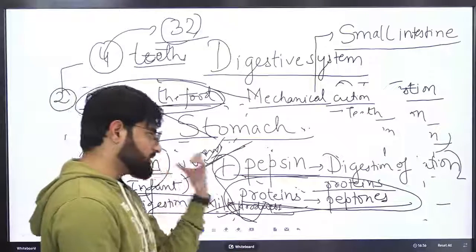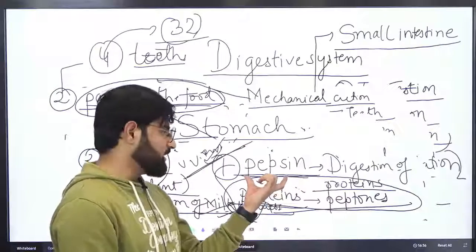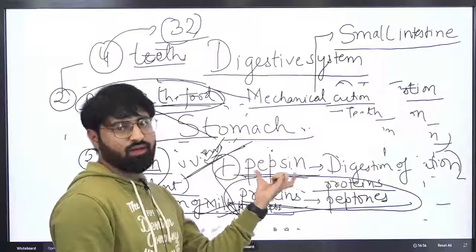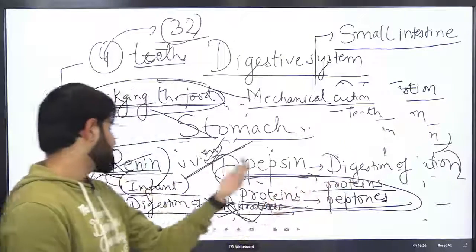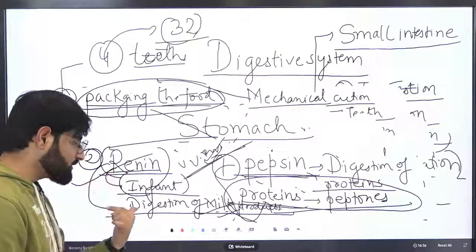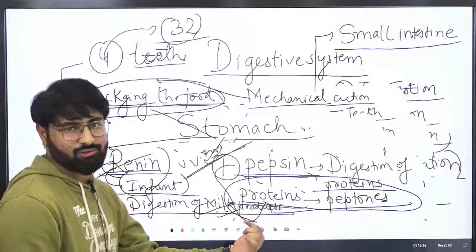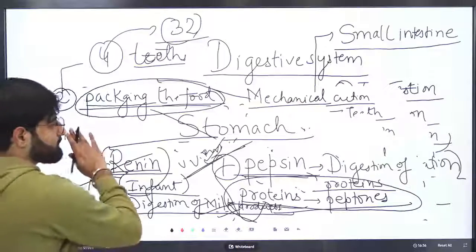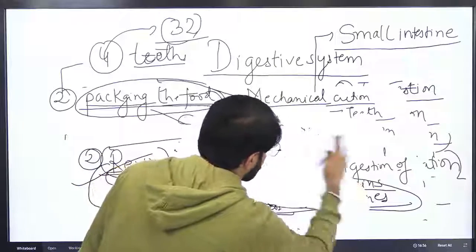So basically two types of enzymes are present in our stomach. First is pepsin, which converts protein into peptones. The second enzyme present is rennin, which helps in the digestion of milk products. Let me go through the diagram.